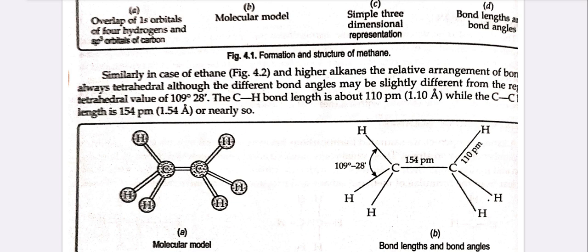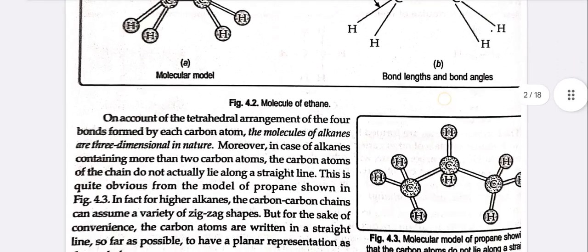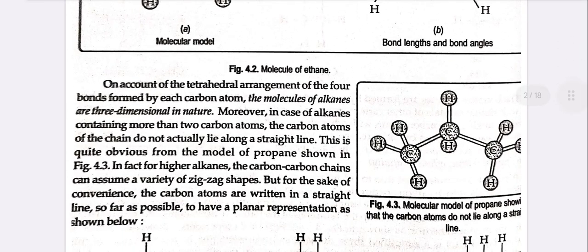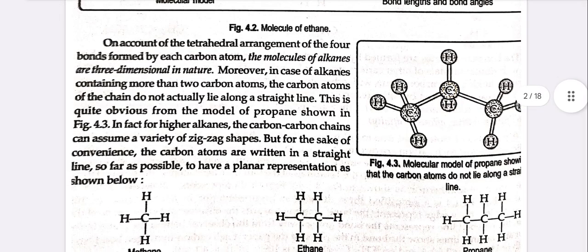The carbon-hydrogen bond length is about 110 picometer, while the carbon-carbon bond length is 154 picometer or nearly so. On account of the tetrahedral arrangement of the four bonds formed by each carbon atom, the molecules of alkanes are 3D in nature. Moreover, in case of alkanes containing more than two carbon atoms, the carbon atoms of the chain do not actually lie along a straight line.